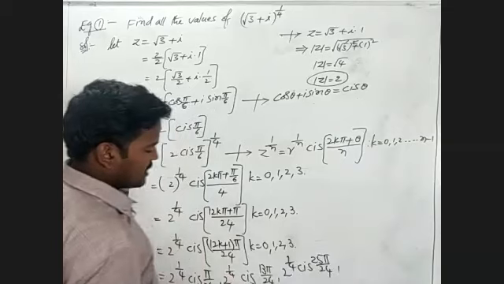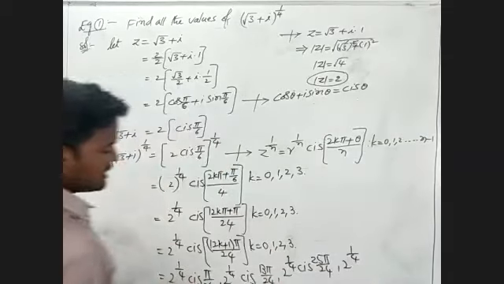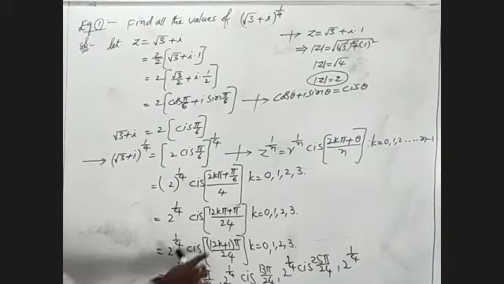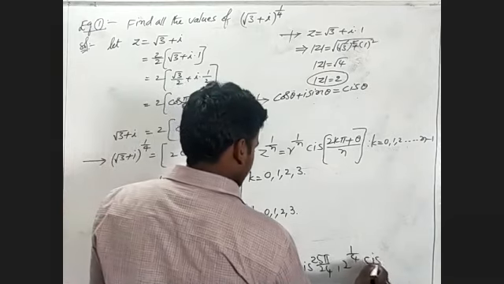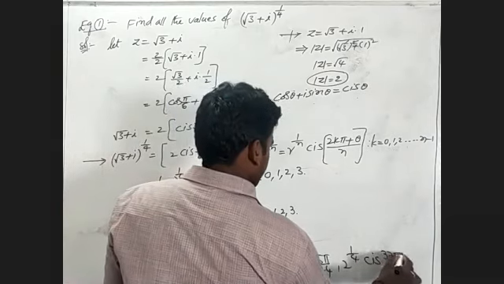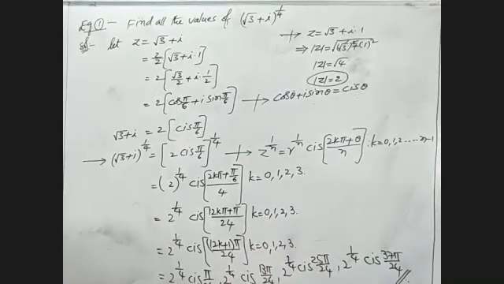Next, k is equal to 3: 12 times 3 is 36, 36 plus 1 is 37, cis of 37 pi by 24. These are all the values of the given one.